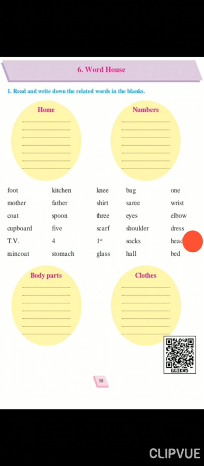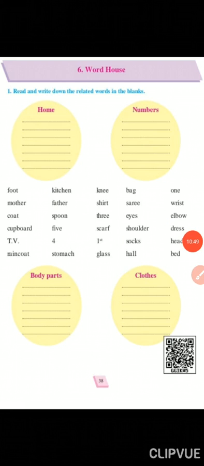Now, students, let us see which words will come in the home column. बच्चों, अब हमें देखना है कि होम में कौन कौन से words आएंगे. So let us write the words which will come in the home circle.